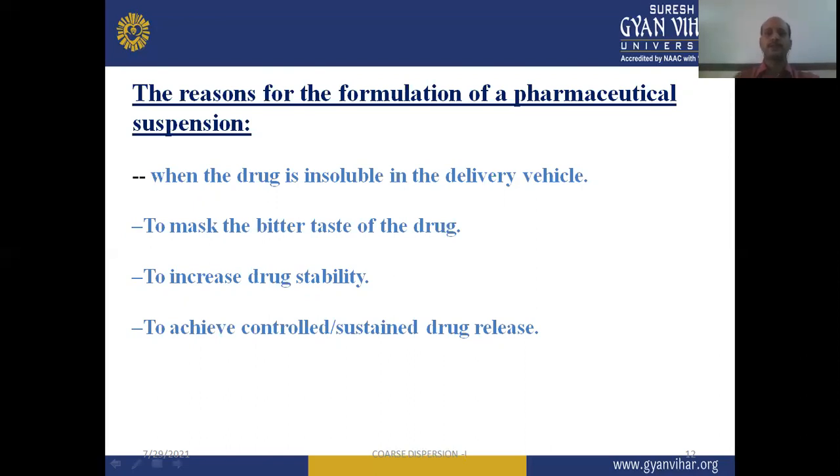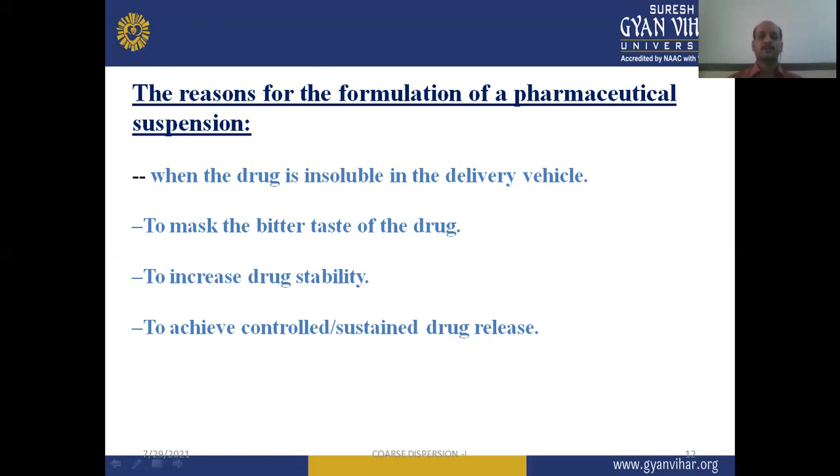If the drug is not soluble in our delivery vehicle, we have to increase the bioavailability of the drug, because until the drug is dissolved, we cannot find good bioavailability. So the drug should be able to easily dissolve, enter the systemic circulation, and show its bioavailability.